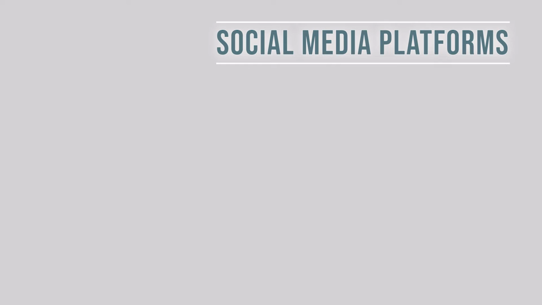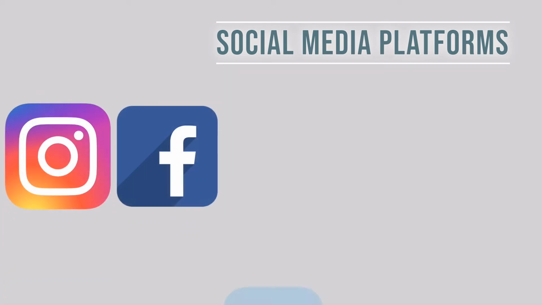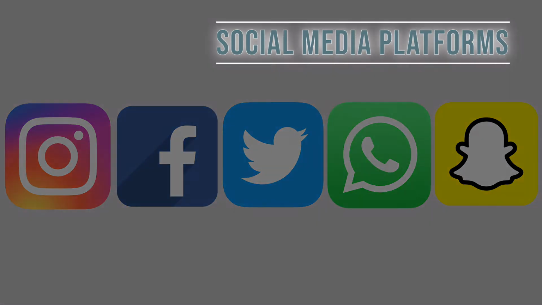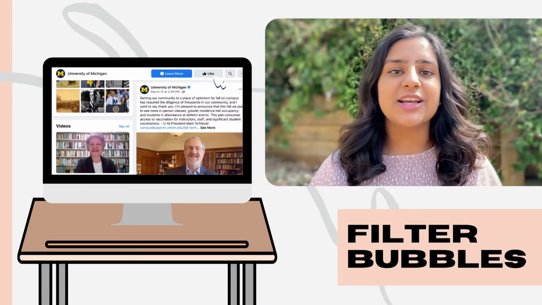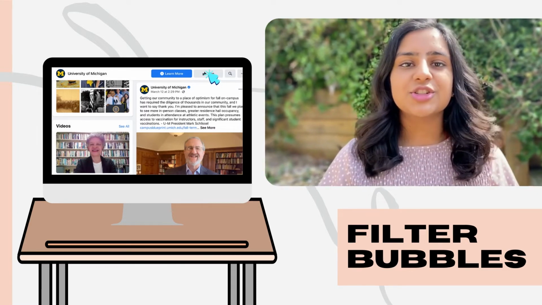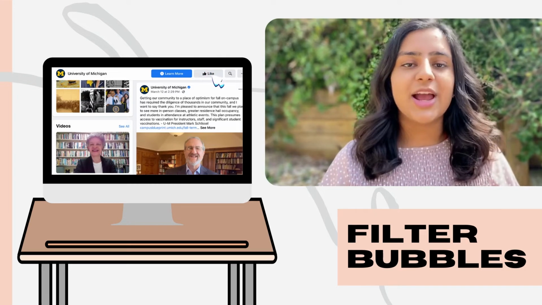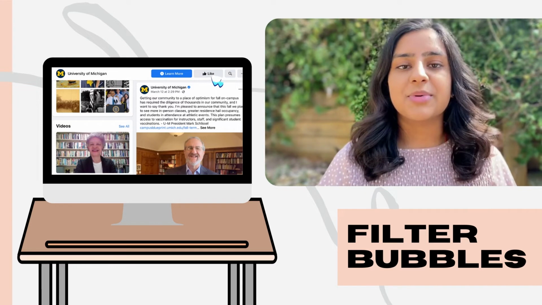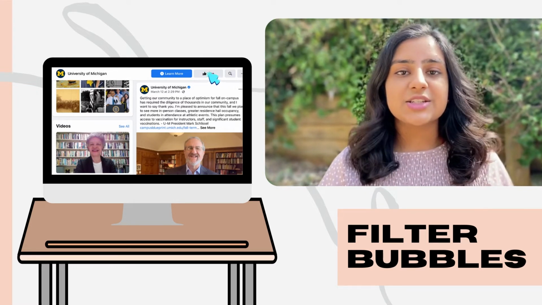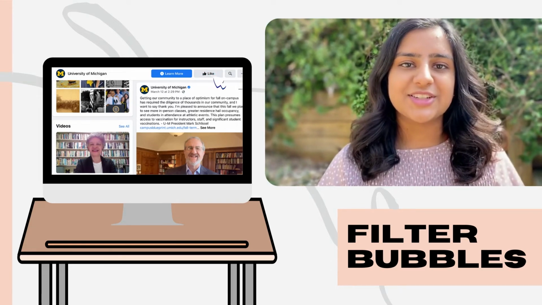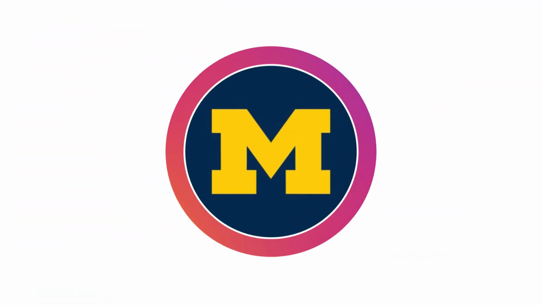Major platforms like Instagram, Facebook, Twitter, WhatsApp, and Snapchat utilize algorithmic filters differently. For instance, if a user clicks on a certain Facebook link or likes a Facebook page, Facebook will continue to show them more content from that site or any related posts. This creates a filter bubble, which can isolate people from unique perspectives and thoughts. In certain situations, it can make confirmation bias stronger, especially during political elections. Let's take a look at the University of Michigan Instagram.